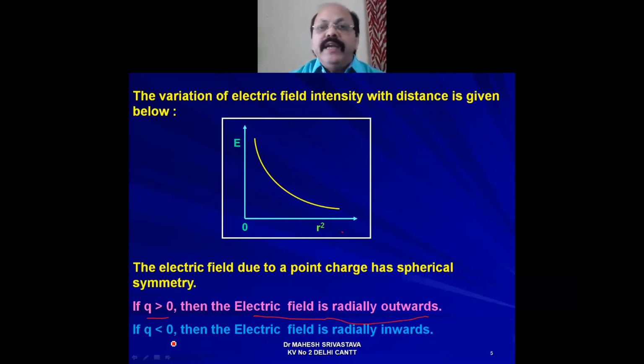But if we take the point charge negative, that is, the value is less than 0, then the electric field intensity is radially inward. So remember: when the value of the point charge is greater than 0, the direction of electric field intensity is radially outward, and when the value of the point charge is less than 0, the direction of electric field intensity is radially inward.